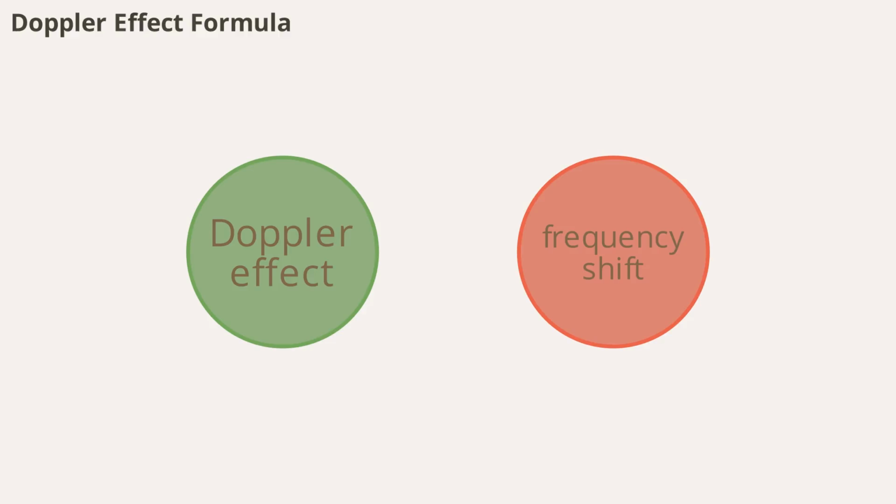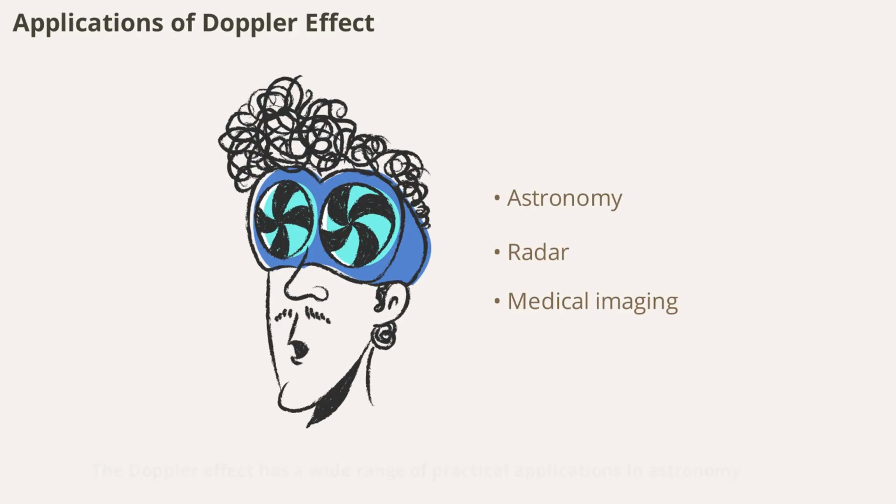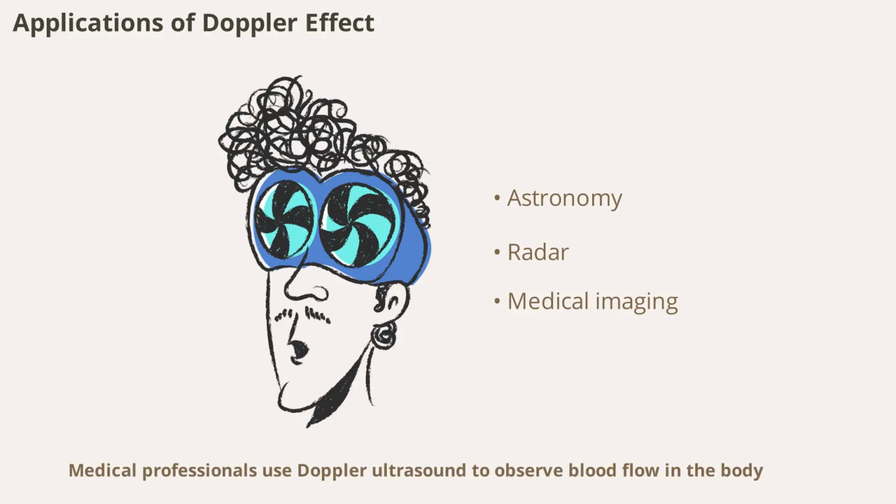This formula helps us calculate how much the frequency shifts in different scenarios. The Doppler effect has a wide range of practical applications. In astronomy, it helps us measure the speed at which stars and galaxies move. In radar technology, it's used to detect the speed of moving vehicles. Medical professionals use Doppler ultrasound to observe blood flow in the body. These applications show how a simple wave phenomenon can have a profound impact on science, technology, and healthcare.